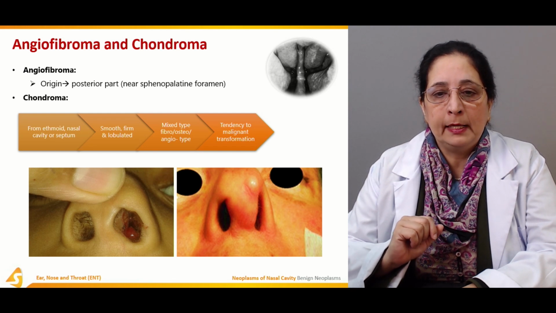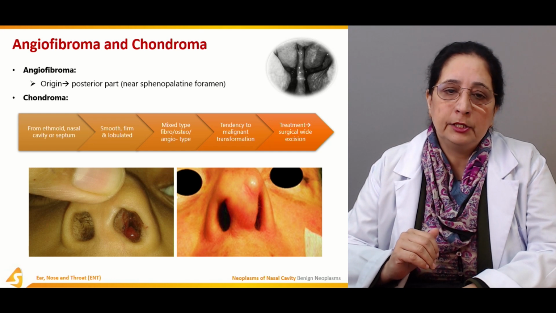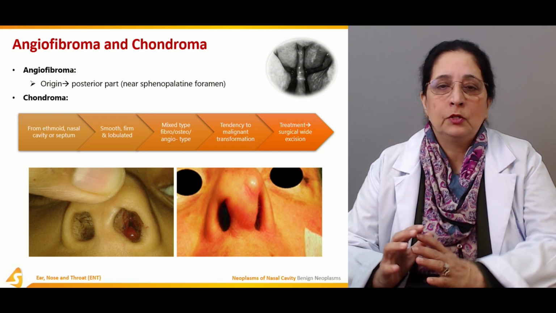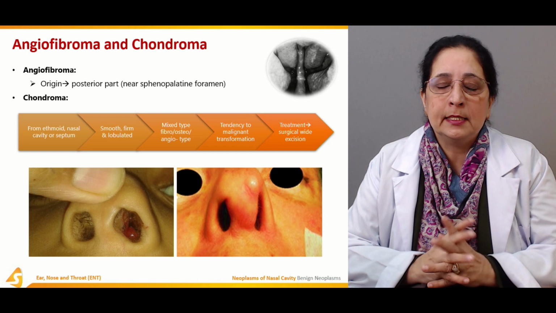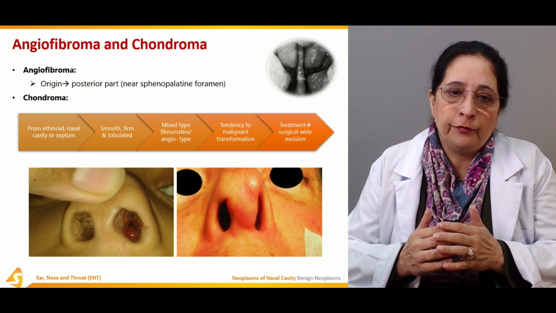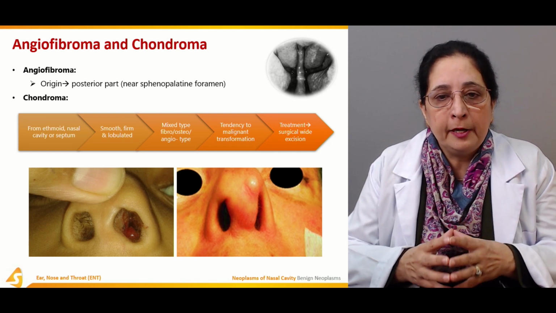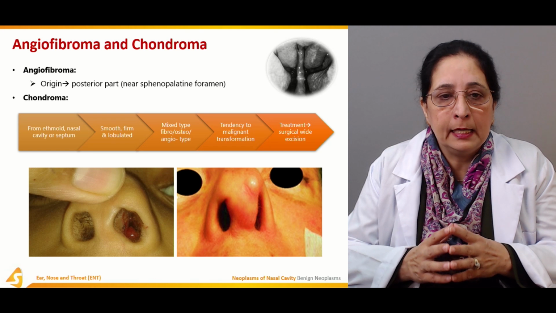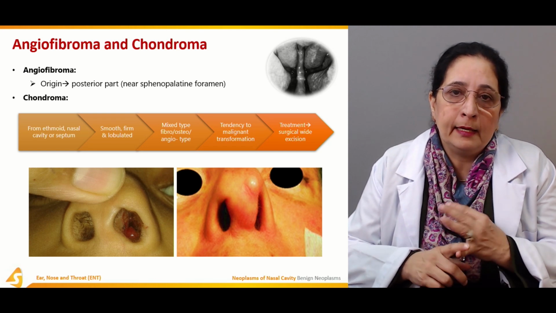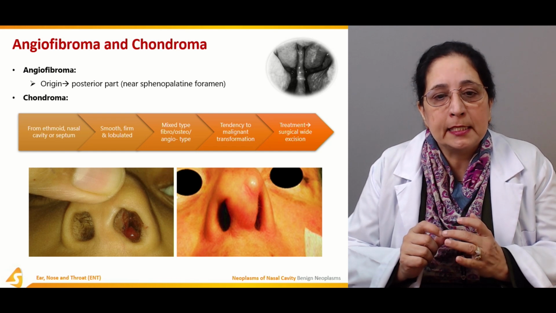Tendency to malignant transformation. Treatment is with surgical excision. So these are the differences between the different types: angiofibroma, which develops from posterior part of sphenopalatine foramen. Chondroma, they develop from the ethmoid, nasal cavity, septum.